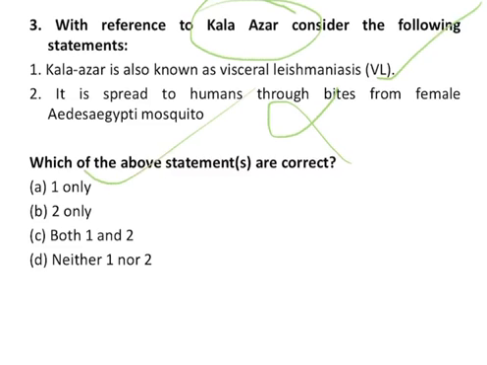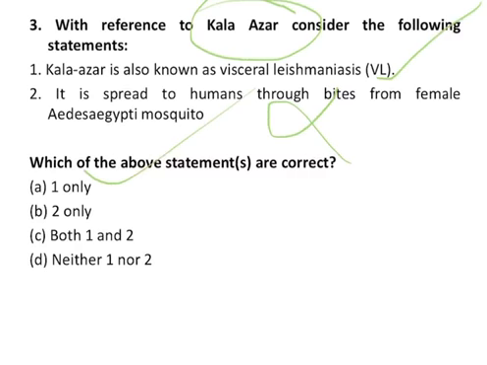Now let us see something about Kala Azar. Kala Azar is also known as visceral leishmaniasis and it is caused by a protozoan parasite of genus Leishmania. It is spread to humans through bites from female Phlebotomine sandflies, the vector or the transmitter of the Leishmania parasite. The signs and symptoms include fever, weight loss, fatigue, anemia, and substantial swelling of the liver and the spleen. The government of India launched a centrally sponsored scheme, the Kala Azar control program, in the endemic states in 1990-1991. That's all.